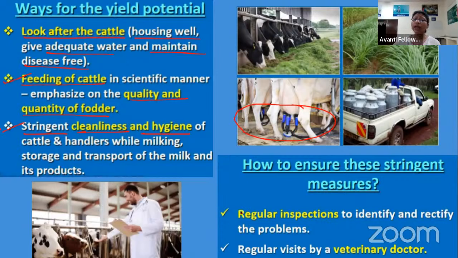Now we have to provide them a regular checkup through the veterinarian. Continuous and regular visits of the veterinarian are necessary, because as the climate and season change, they affect us humans, and in the very same way they also affect our animals. Regular visits make sure that the cattle are healthy, there is no infection and no disease, and if there is any problem, it will be easily sorted out.